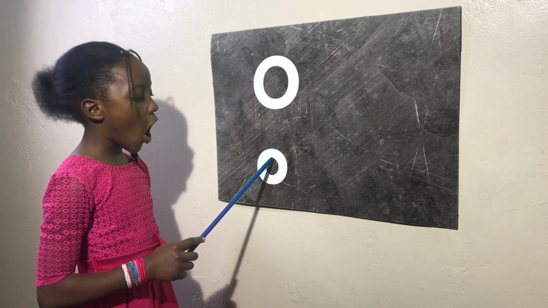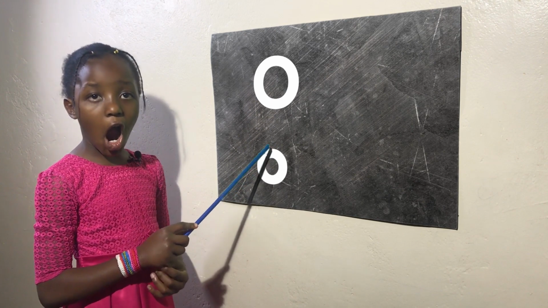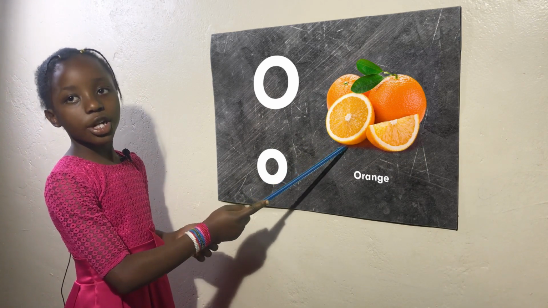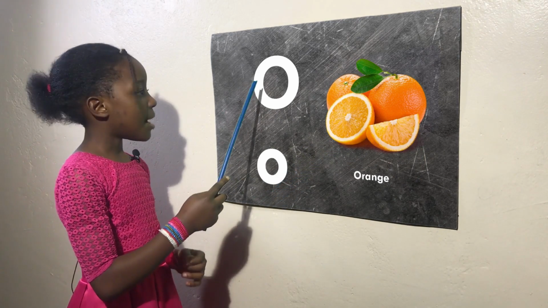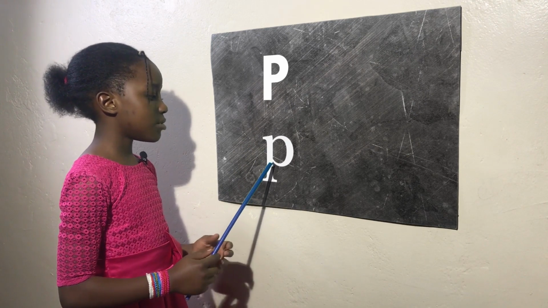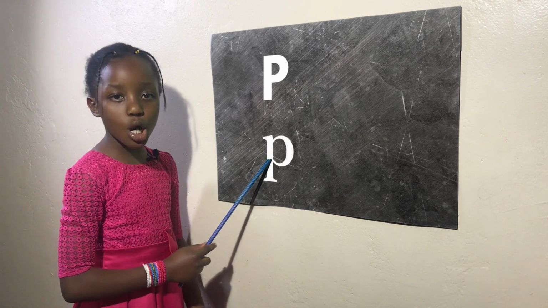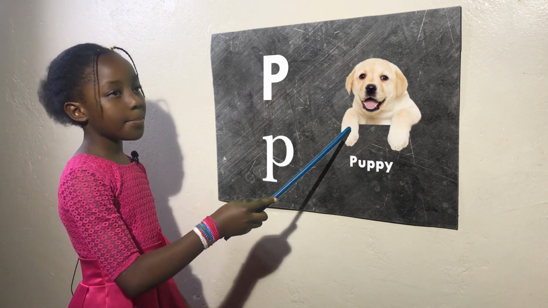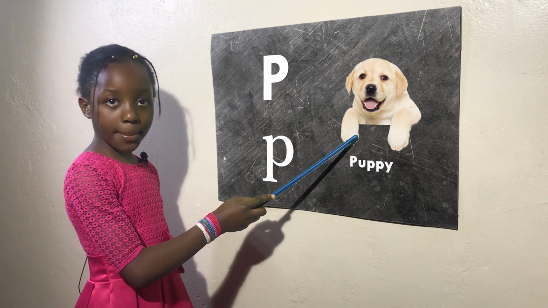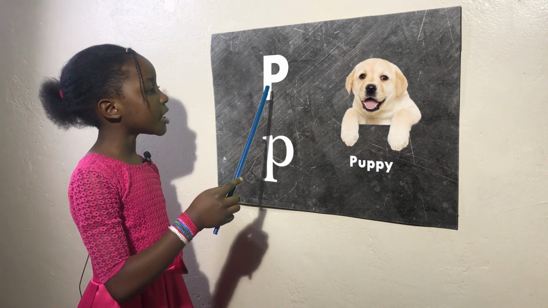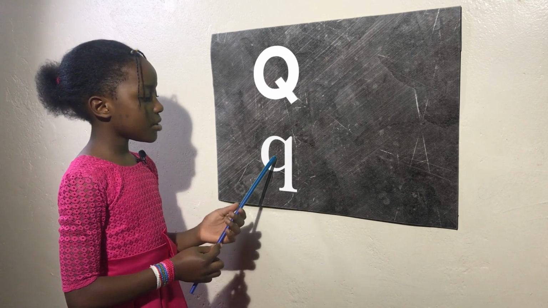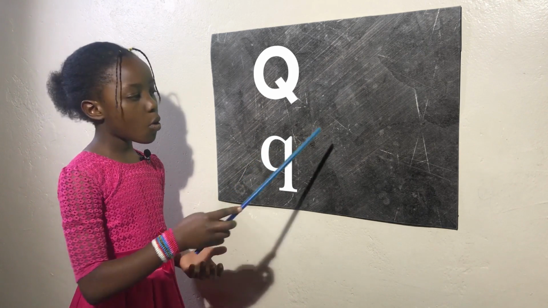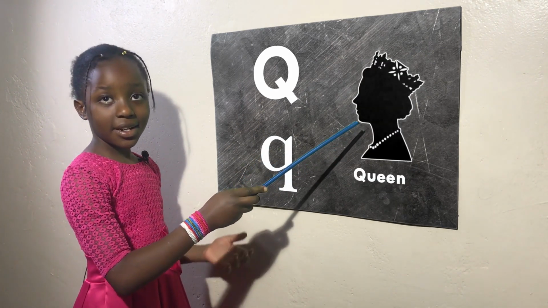The sound is o for orange. The next letter is P, uppercase P and lowercase p. The sound is P for puppy. The next letter is Q, uppercase Q and lowercase q. The sound is Q for queen.